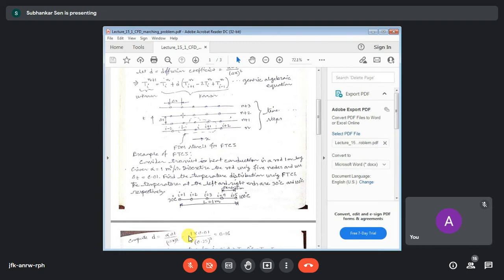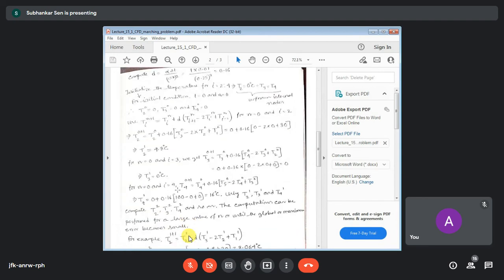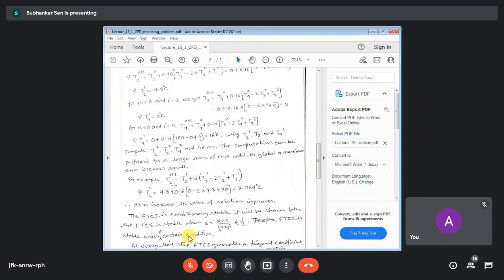So first we are showing for T2. T2 at the second level equals T2 at the first level plus other terms. This we have already calculated as 4.8. Okay. So we are putting it in the formula, 4.8. Alpha d was 0.16, T31 came as 0, T21 came as 0.48, and T11 is the boundary condition, Dirichlet type, it is not changing. So this is 30 degrees centigrade. So the temperature at the second node at the second time level is 8.064 degrees centigrade.